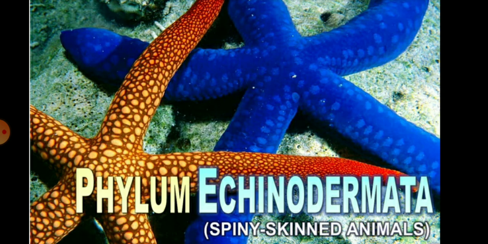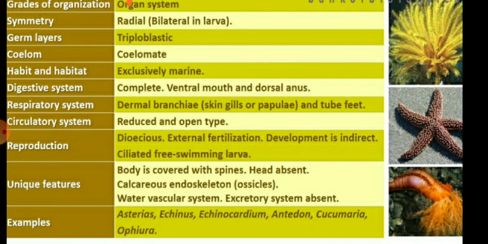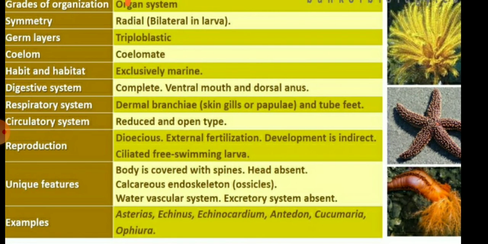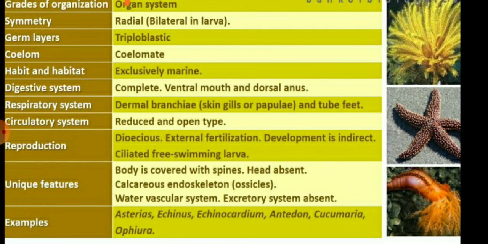So children, the Echinodermata is the next phylum, meaning spiny-skinned animals. They have radial symmetry, but in the larval stage they have bilateral symmetry, and the organ system type of body organization. They are triploblastic, coelomate, exclusively marine, with a complete digestive system, ventral mouth and dorsal anus. The circulatory system is reduced and open type, and the body is covered with spines. Head is absent, and a calcareous endoskeleton, called ossicles, is present. The water vascular system is present and the excretory system is absent.